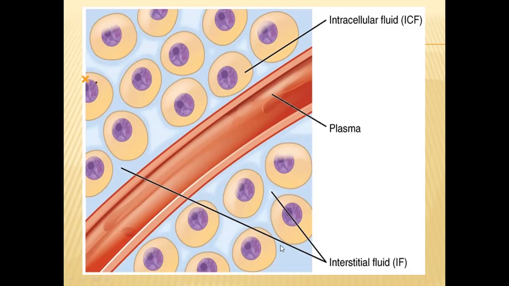For example, if the interstitial fluid is in excess quantities, then that will lead to the edema condition. So our tissue, our organs will swell. At some places we can see that our legs will be swollen or our face will be swollen. That is due to the excess water reaching this interstitial fluid.